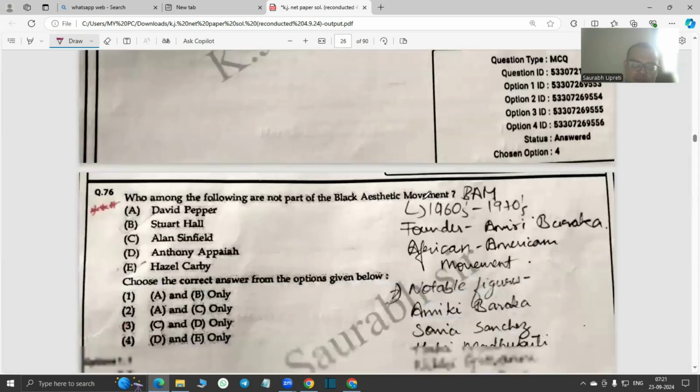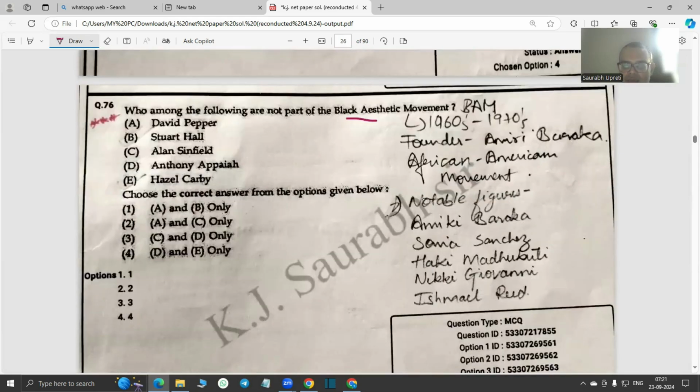Okay. Who among the following are not part of the Black Aesthetic movement? So again, a very important three-star question for NET aspirants. So the question actually seems to be a bit ambiguous. One answer is, of course, Stuart Hall. So if you look at it in that way, Stuart Hall is there.